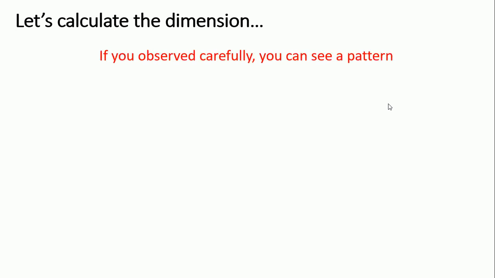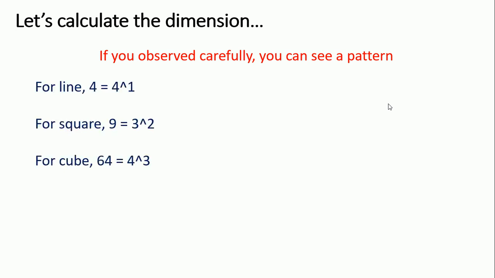If you observe carefully, you can see there is a pattern. What is that pattern? For a line, 4 equals 4 to the power 1; for a square, 9 equals 3 to the power 2; and for a cube, 64 equals 4 to the power 3. That means for a line the number of pieces is 4 and the magnification factor is 4. For a square the pieces are 9 and the magnification factor is 3, and for a cube the number of pieces is 64 and the magnification factor is 4.